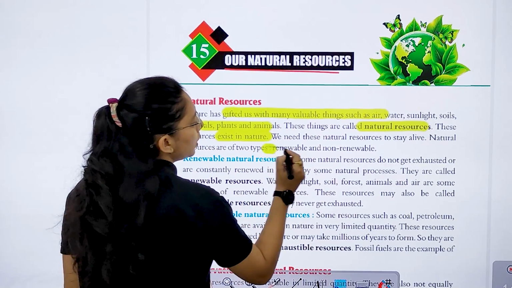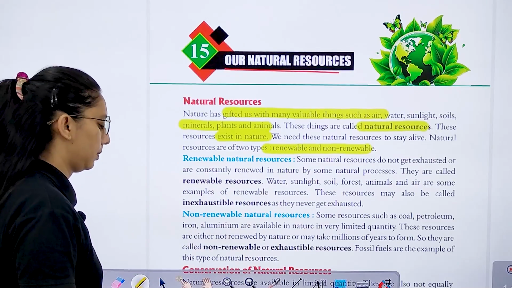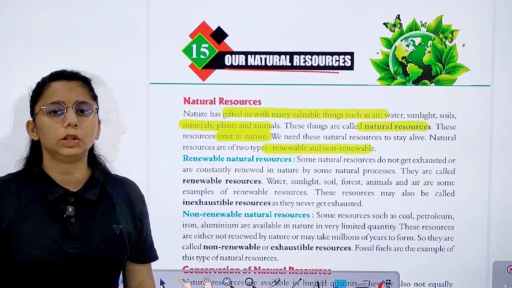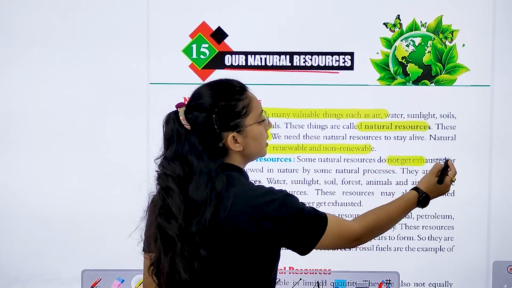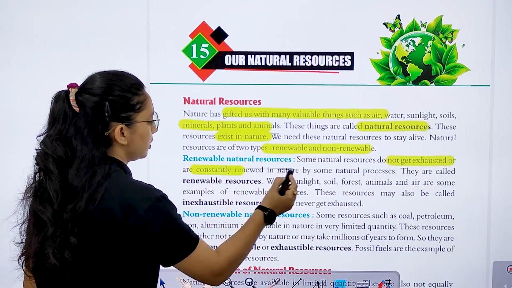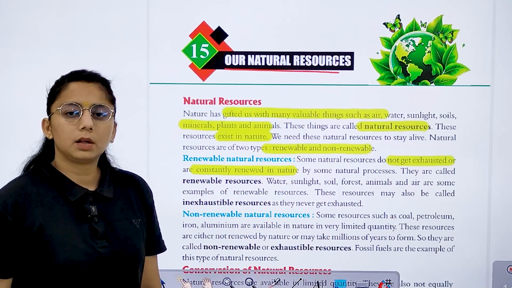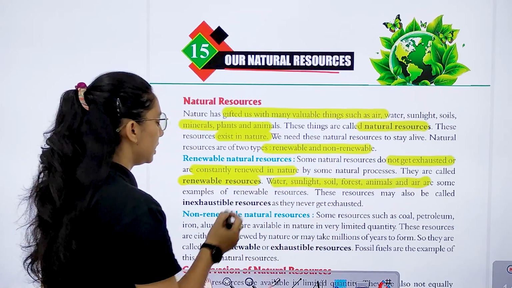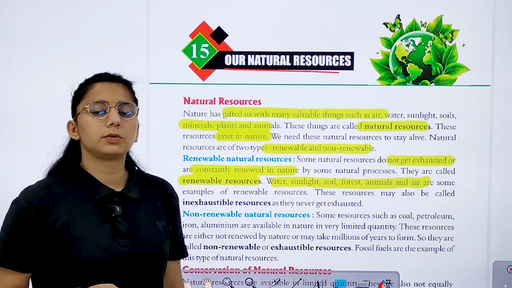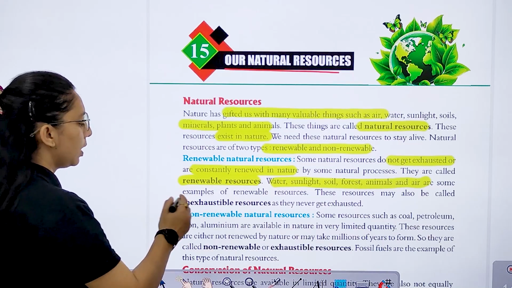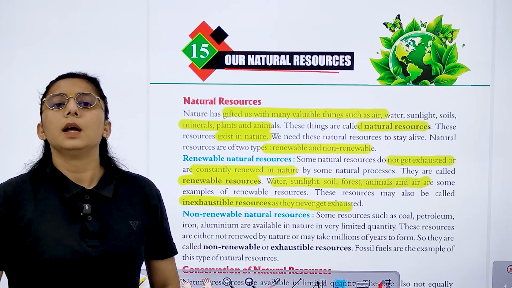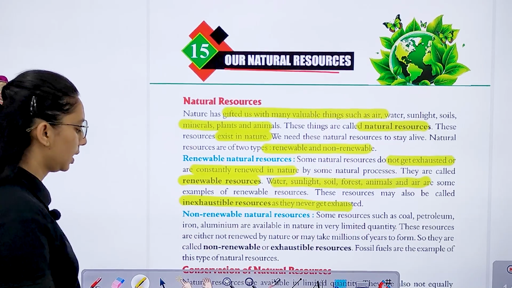Natural resources are of two types, renewable and non-renewable. If we talk about renewable natural resources, these are the resources which can be renewed and they do not get exhausted, or they are constantly renewed in nature. Renewable resources are like water, sunlight, forest, animals, and air. They are some examples of renewable resources. So these resources may also be called inexhaustible resources as they never get exhausted.